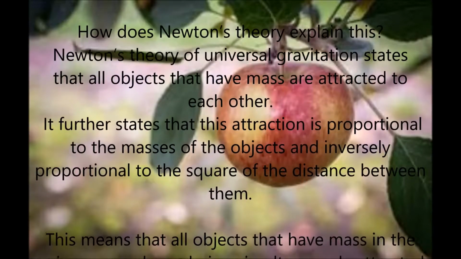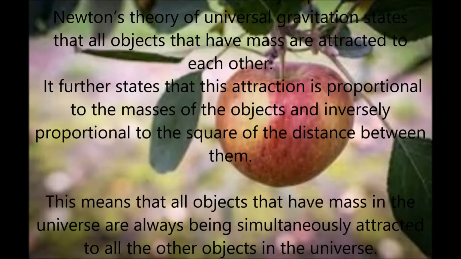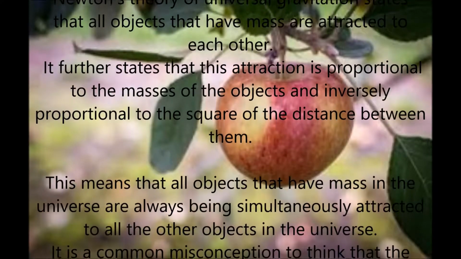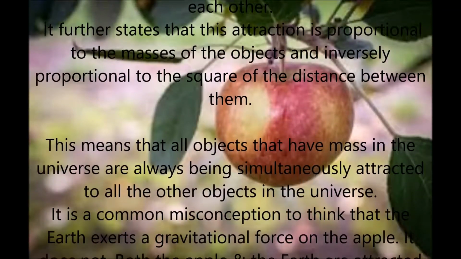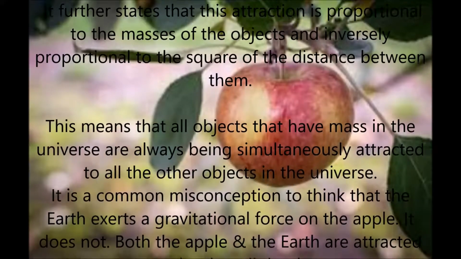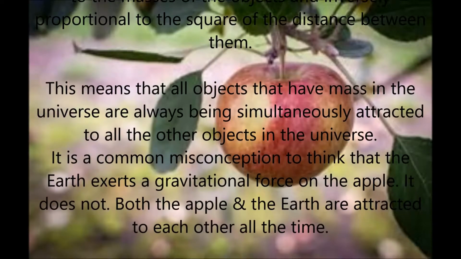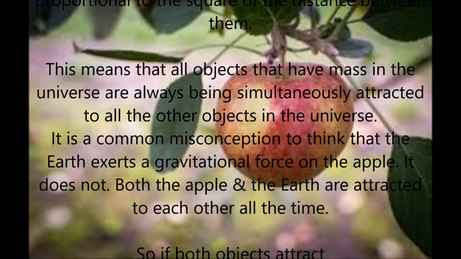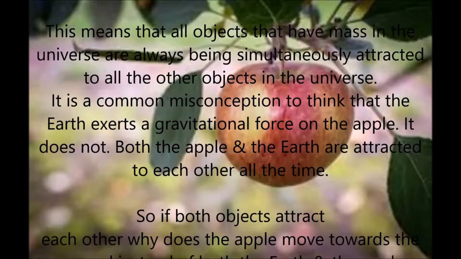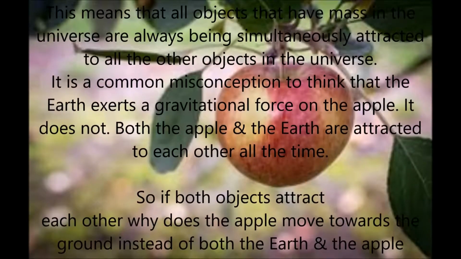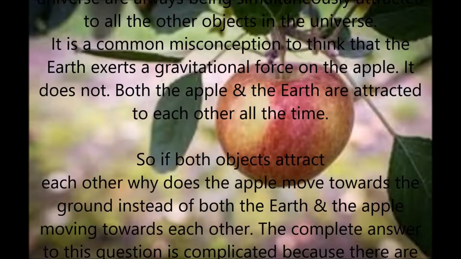This means that all objects that have mass in the universe are always being simultaneously attracted to all other objects in the universe. It's a common misconception to think that the Earth exerts a gravitational force on the apple. It does not. Both the apple and the Earth are attracted to each other all the time. So if both objects attract each other, why does the apple move towards the Earth or the ground instead of both the Earth and the apple moving towards each other?